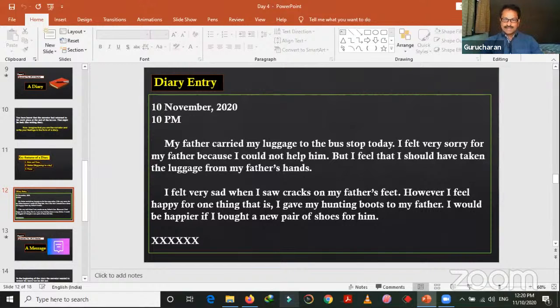And I also felt very sad when I saw the cracks on my father's feet. But I could not help it. However, I did not observe these things earlier. Anyway, I could not do anything, but at least I felt happy because I gave my hunting boots to my father. I would be happier if I bought a new pair of shoes for him, but my father did not accept it, did not want a new pair of shoes. I could not insist on him buying new shoes. So these are the thoughts I have in my mind tonight after reaching my place. This is what I feel and this is what I meant.